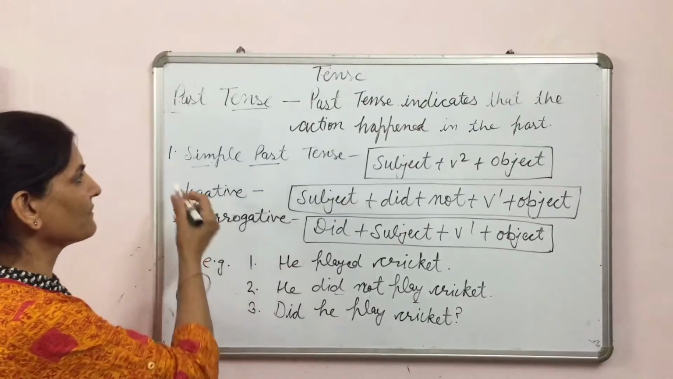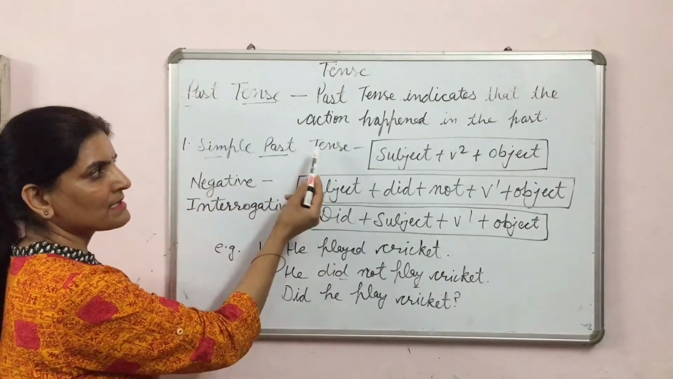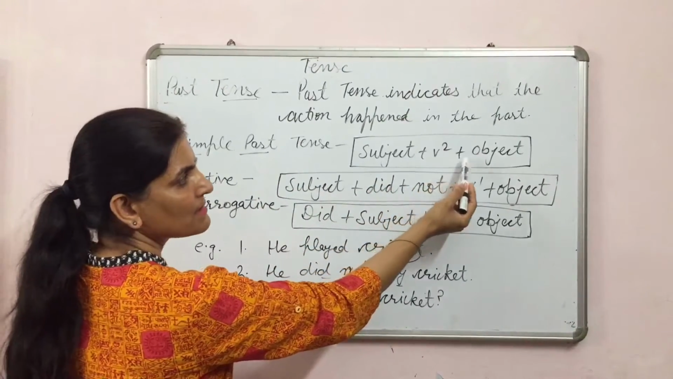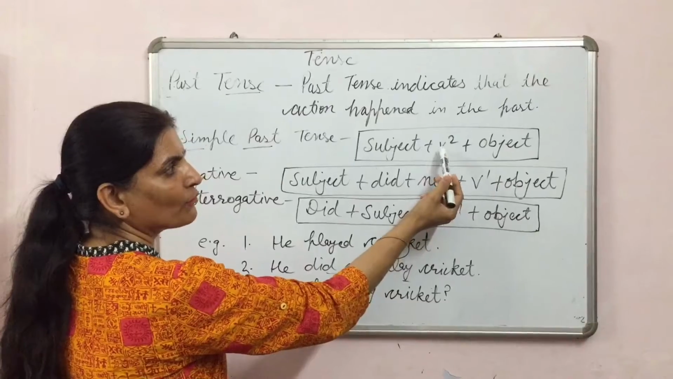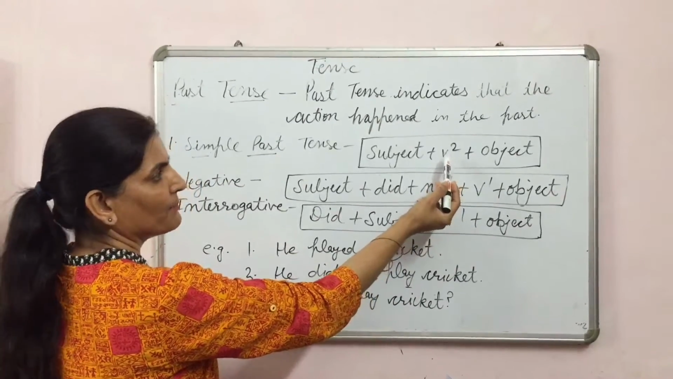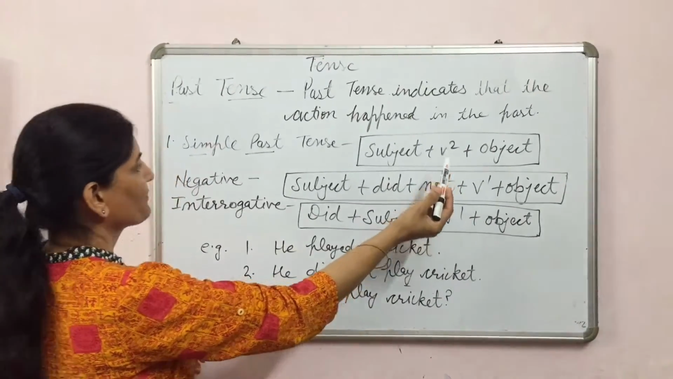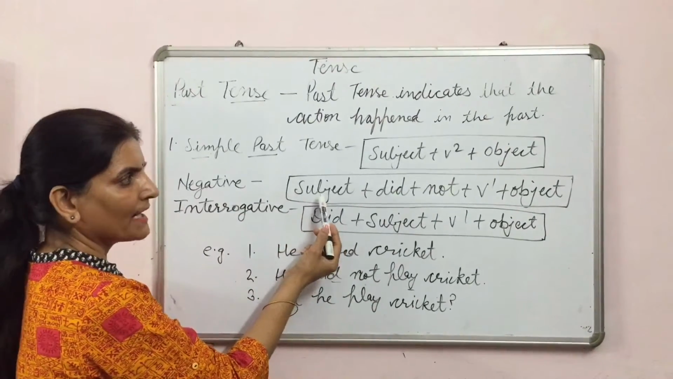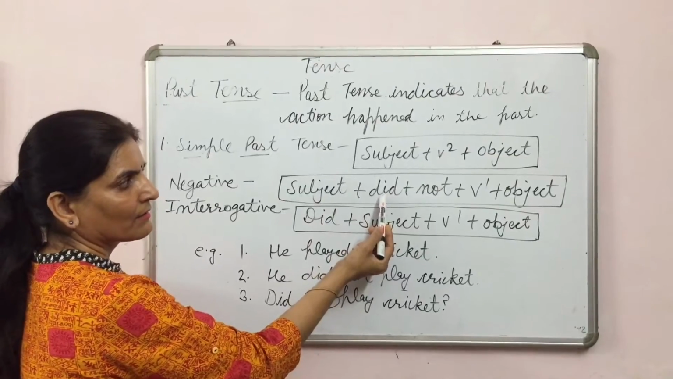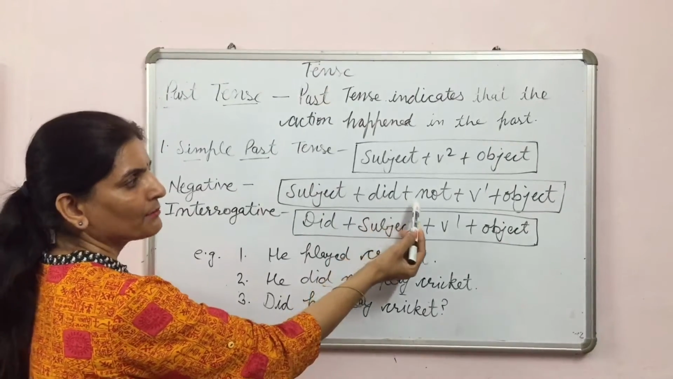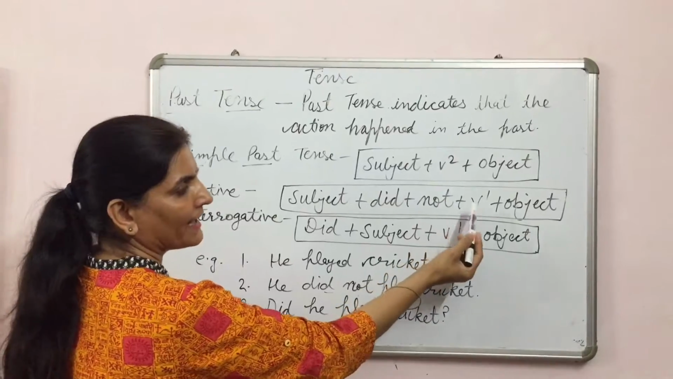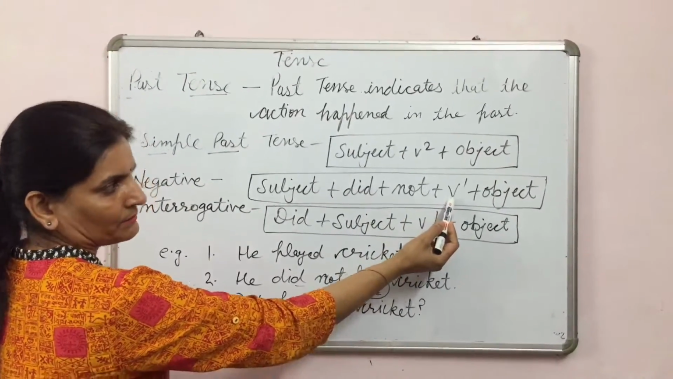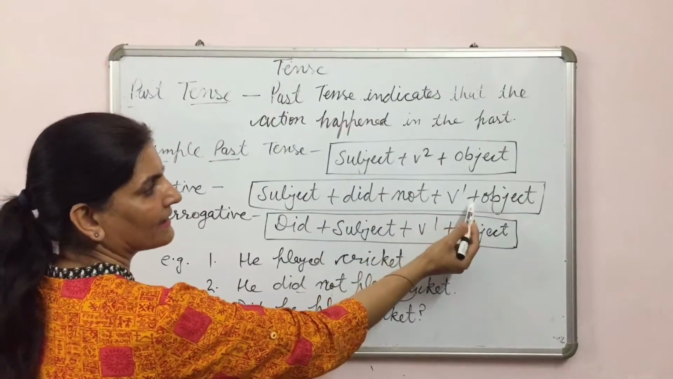Let us do the first one. Simple past tense. See the structure of this tense. Subject plus V2 plus object. V2 means second form of the verb, means past form of the verb. While making negative sentences, the structure will be subject plus did, means second form of do, plus not for negative and V1. After did, we will use V1, means first form of the verb, and then object.